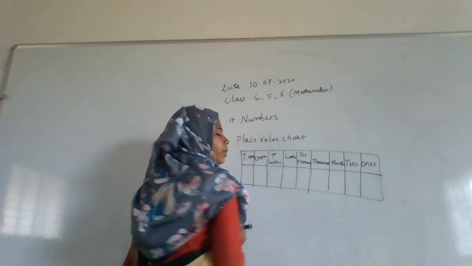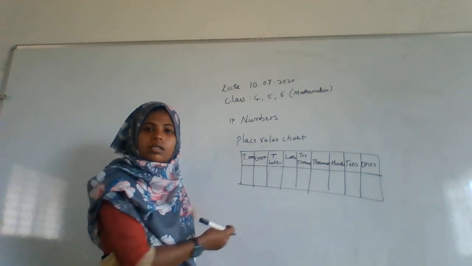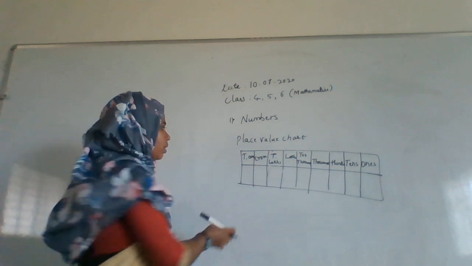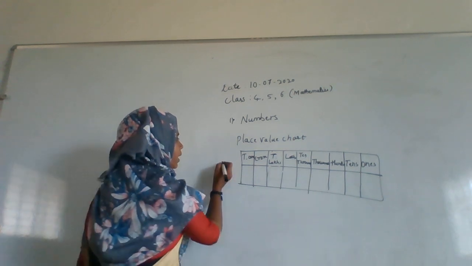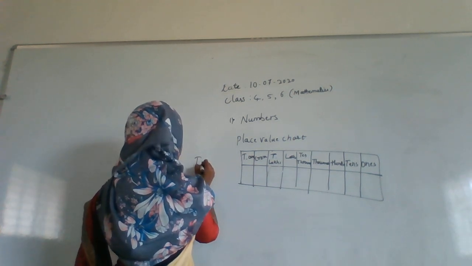Like that, normally we Indian people study the numbers like this. This is called the Indian system of numbers.